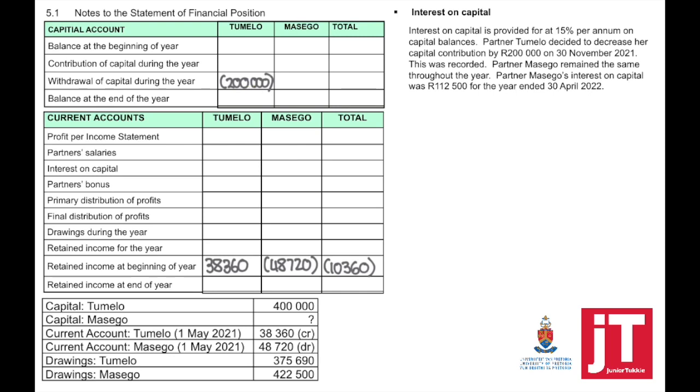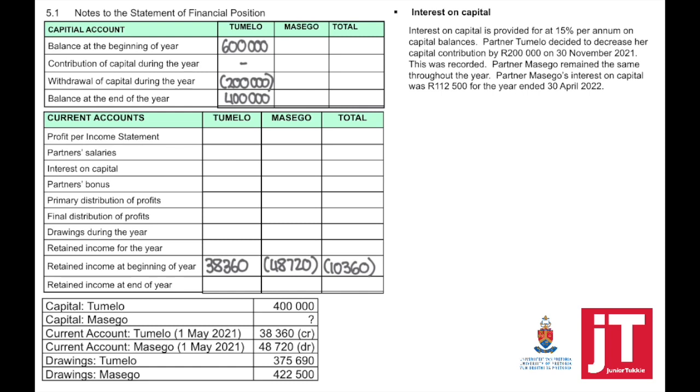Because this has been recorded, it means the balance from the pre-adjustment trial balance or the list of balances given, that 400,000, is the balance at the end, which means you need to work out the balance in the beginning. Because she decreased her capital, the balance in the beginning is more. It's the opposite calculation. When you work your way up, we need to add.